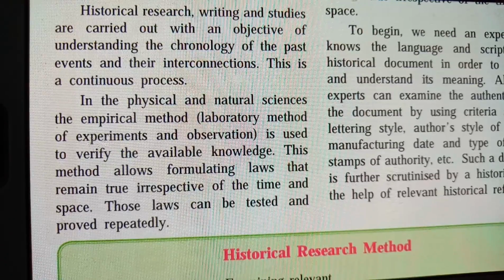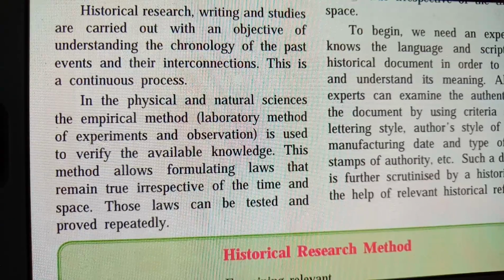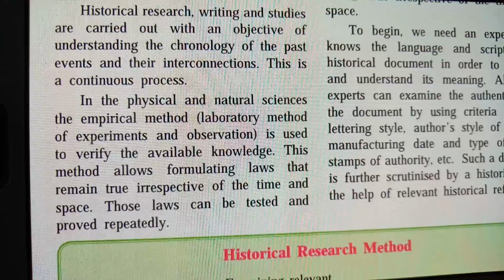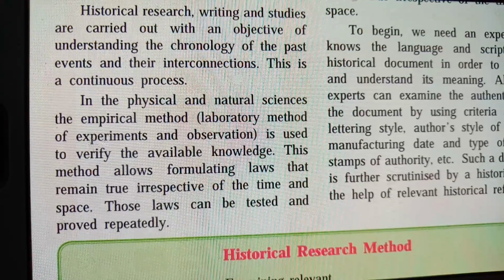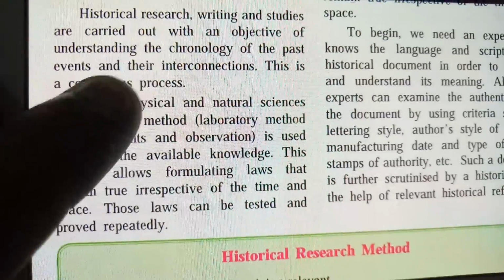We have not made that theorem now, but it is coming from ancient times, and it has been proved to a conclusion. It is giving correct knowledge, and it is coming from the past. Those laws can be tested and proved repeatedly. Why? Because we have done continuous research on a particular experiment. So it is repeatedly proved. Moving to the next para.